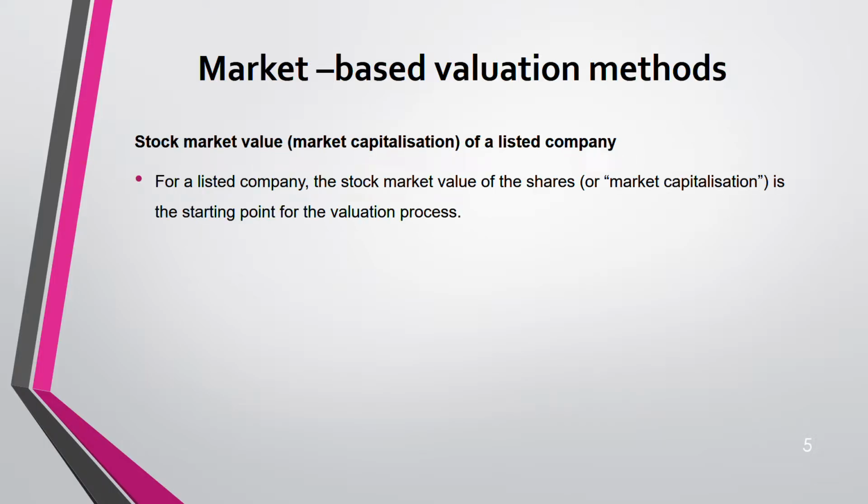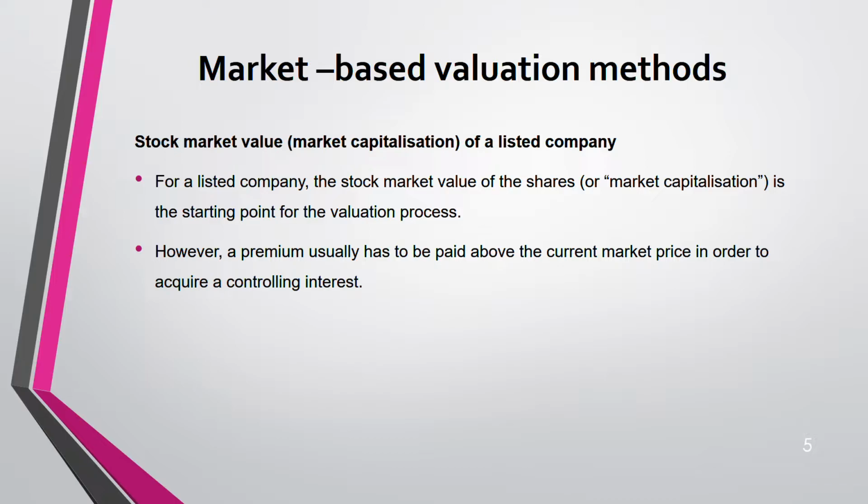Here you just check the market value of the share, that's it. For a listed company, if you want to know the value of that company, just look at the stock market value of the share. Often they will give you this value. But even then, you have to pay over and above that value. That is called a premium. If you want to get a controlling interest, if you want to acquire majority shares in that company, you have to pay a premium for it above that market value.